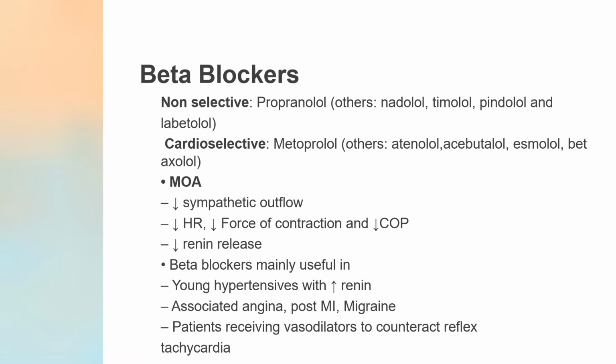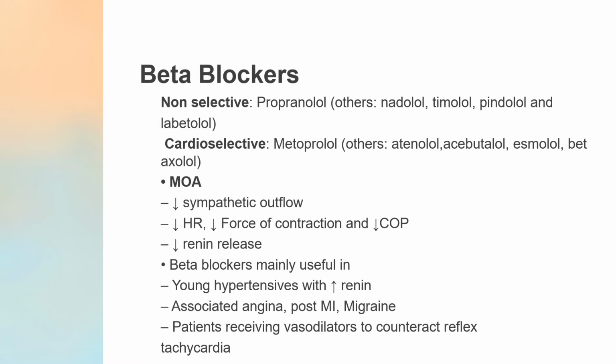This is beta blockers. In beta blockers, you have non-selective beta blockers and cardioselective ones. These things are already covered in your autonomic nervous system, so we'll just quickly go through all these drugs. Non-selective are propranolol, nadolol, timolol, pindolol. Then the cardioselective are metoprolol, atenolol, acebutolol, betaxolol, etc.